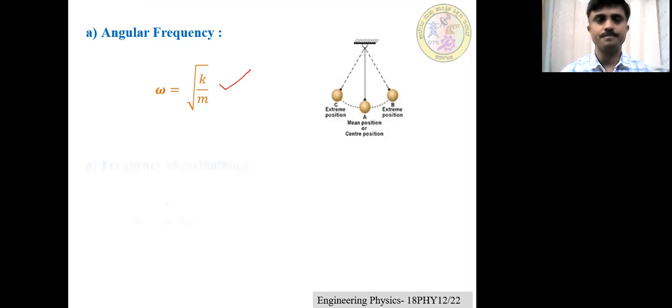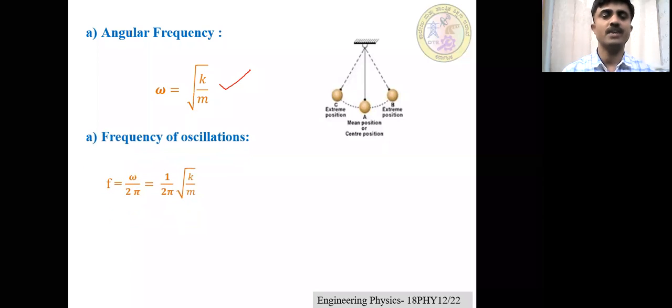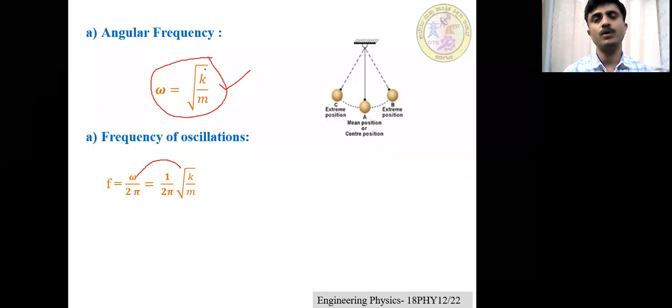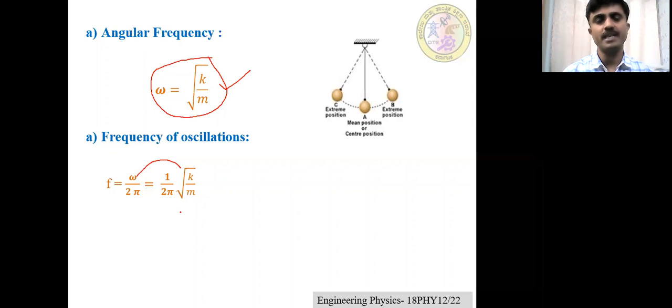Now let us get the equation of frequency. How do you get it? The frequency is given by the formula f is equal to omega by 2 pi, because omega is equal to 2 pi f. Substitute the omega value here, where omega is equal to the square root of k by m. You will get the equation of frequency as f is equal to 1 by 2 pi into the square root of k by m. Clear? This is one of the important equations. Please practice the equation of frequency of oscillatory motion.